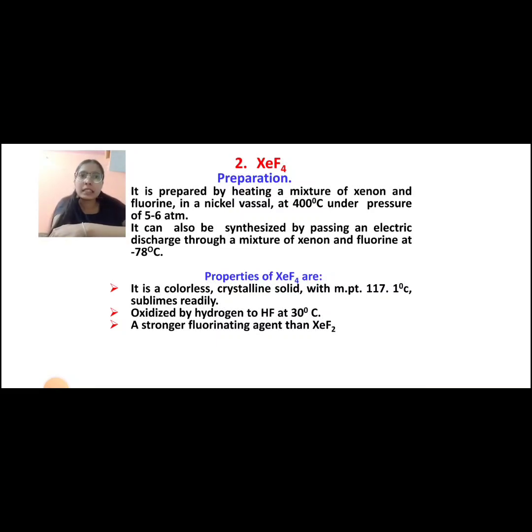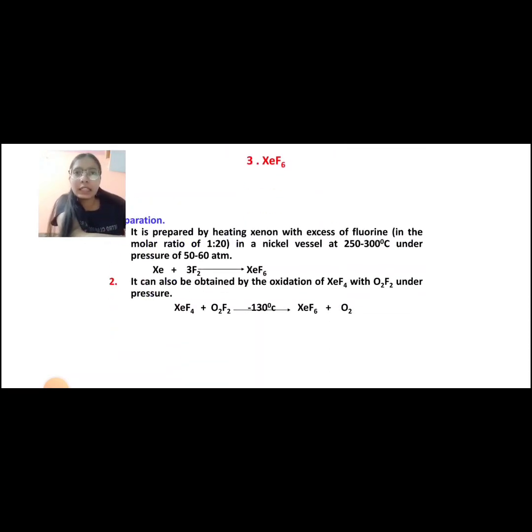It can also be synthesized by passing an electric discharge through a mixture of xenon and fluorine at -78 degrees Celsius. So here are the two ways by which we can prepare XeF4, that is xenon tetrafluoride. Now let's see the properties of xenon tetrafluoride. It is a colorless crystalline solid with melting point 117.1 degrees Celsius, sublimes readily. Oxidized by hydrogen to HF at 30 degrees Celsius. A stronger fluorinating agent than XeF2. ये XeF2 से ज़्यादा strong fluorinating agent है.